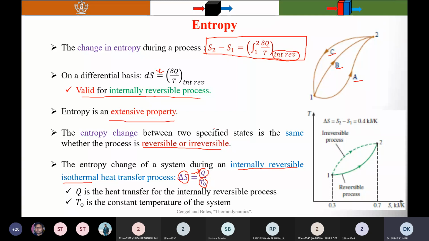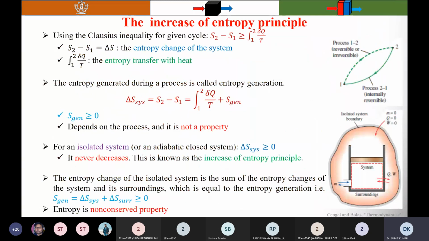Next one is the increase of entropy principle. Here I have considered going from process 1 to 2, meaning state 1 to 2. It may be a reversible or irreversible process. That's why it's shown by the dotted line. But when you return back from state 2 to state 1, it is an internally reversible process. So what is the process?